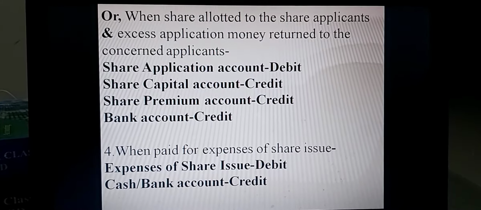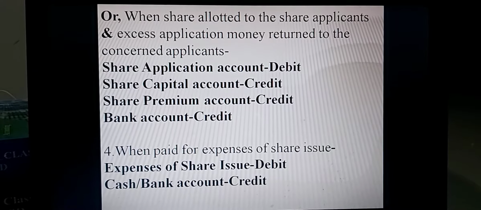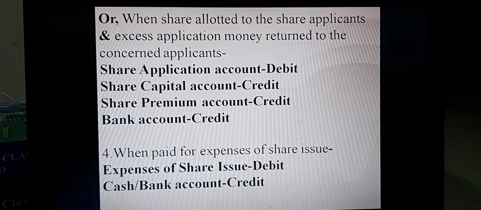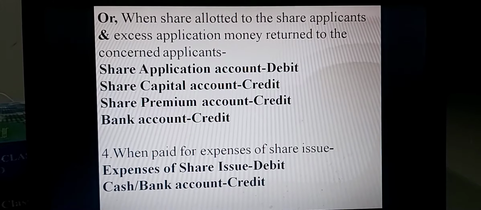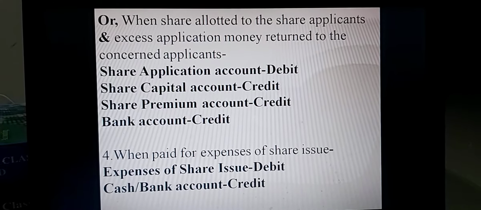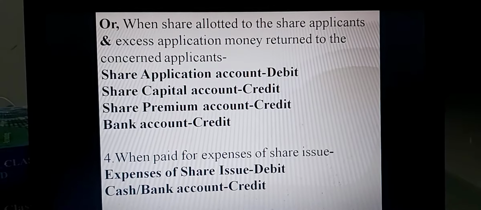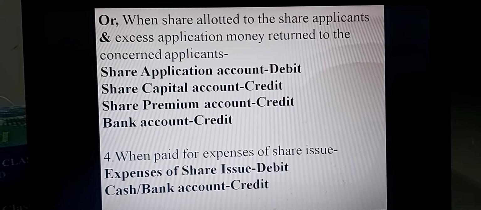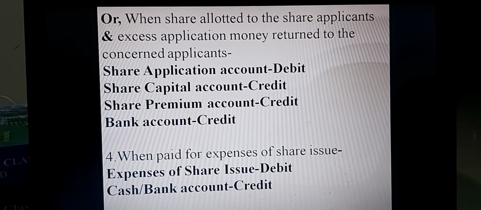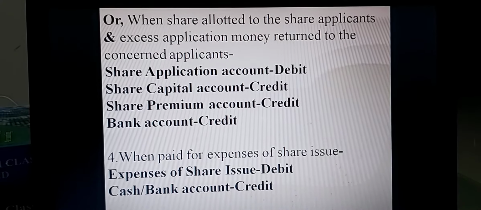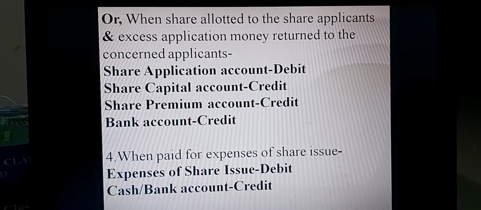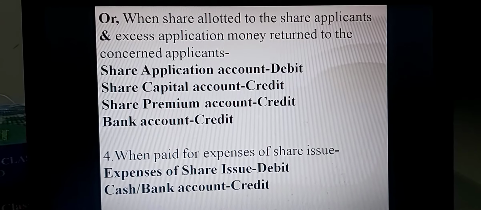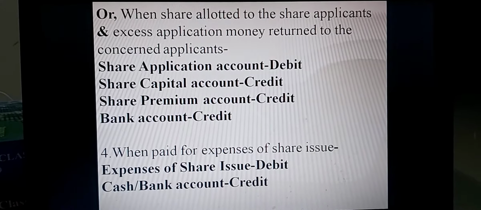Number 4, when paid for expenses of share issue or underwriter's commission, then the entry is expenses of share issue or preliminary expenses or underwriter's commission account debit, bank account credit. Dear students, I think you have understood the journal entries related to share premium of share issue.